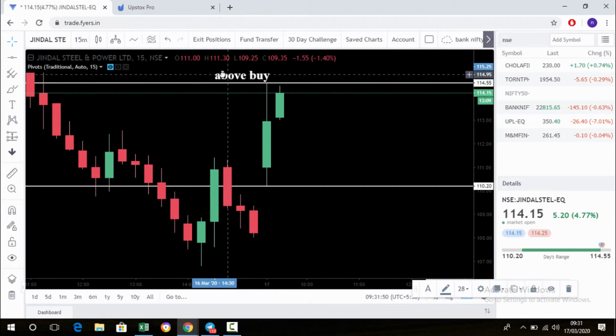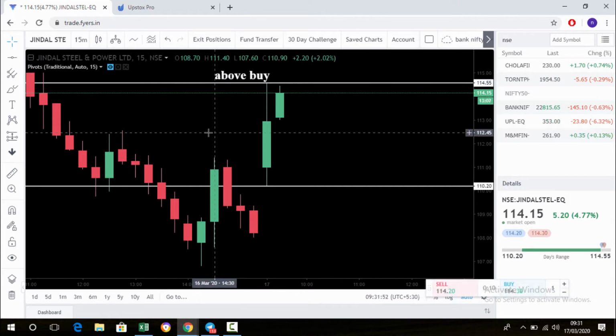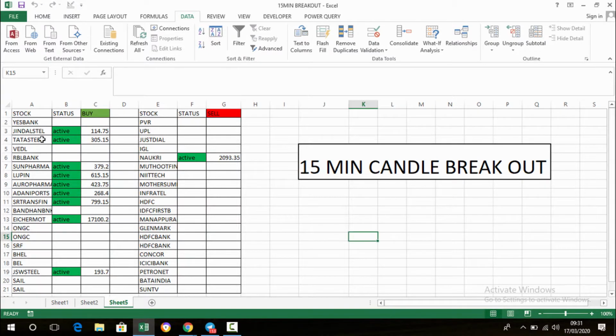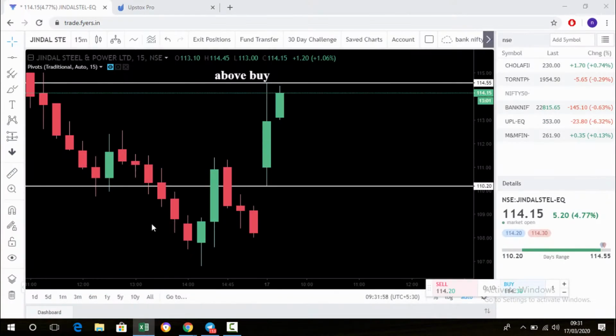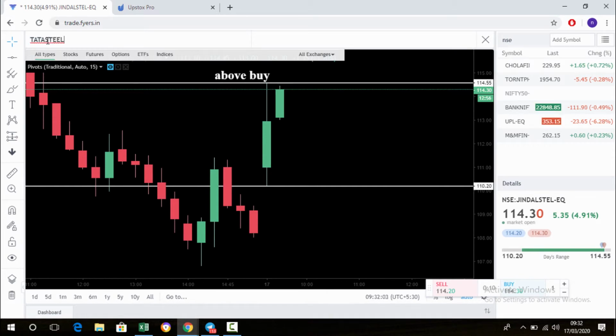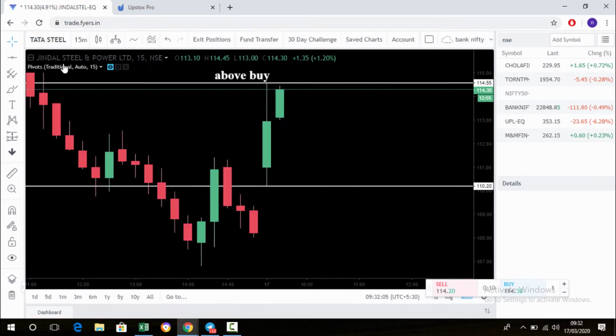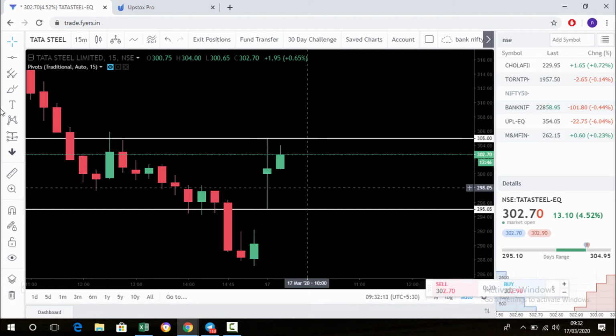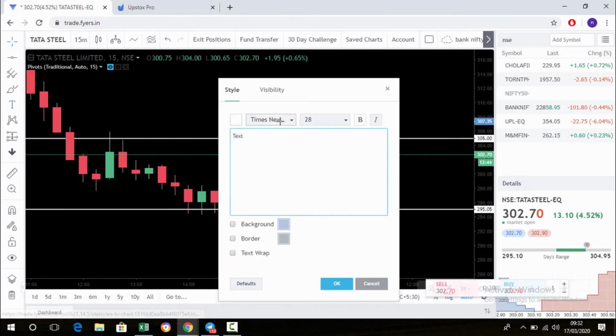Then check the next stock, Tata Steel. Mark the Tata Steel high. Above the high we can go for buy.